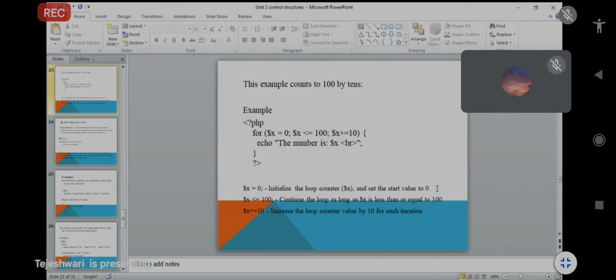$x = 0 is your initial or starting counter, so we start with the value 0. Next, as I already discussed, we check the value, and the loop will continue as long as $x is less than or equal to 100. In the last part, $x += 10, $x is your variable and += 10 means you increment that number by 10.